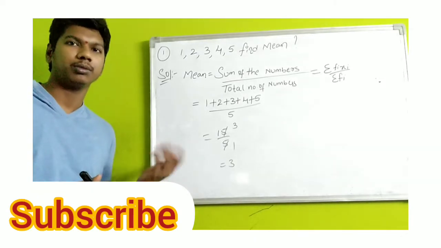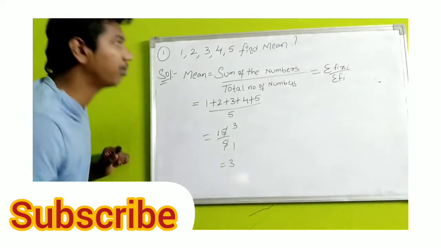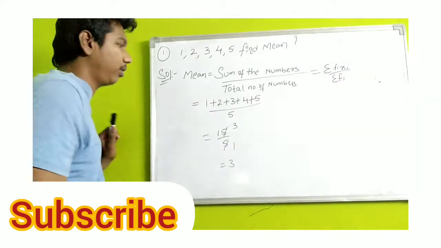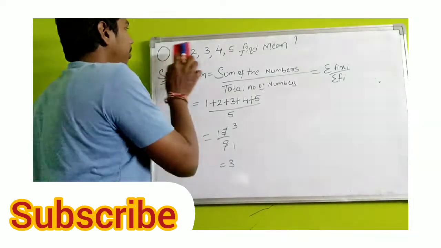This is a basic level problem. We will see the remaining, more complicated problems. Question number 2.